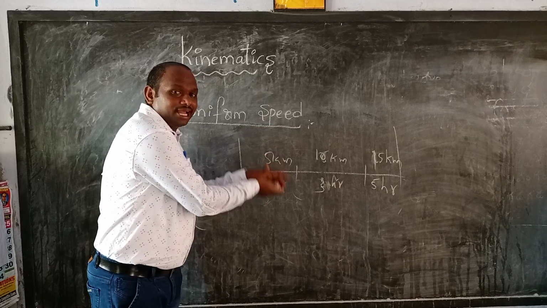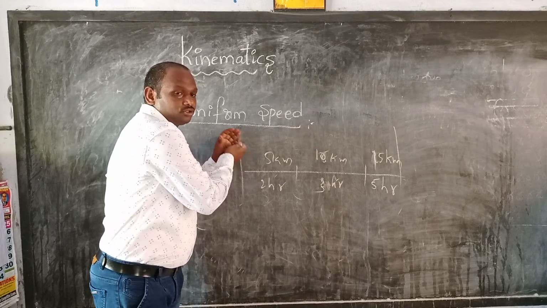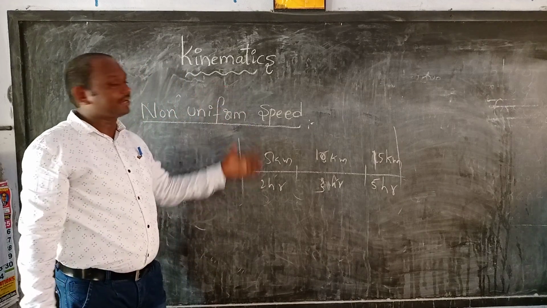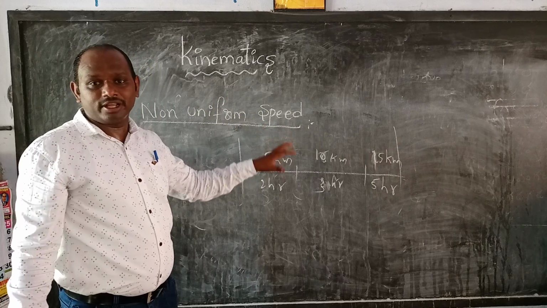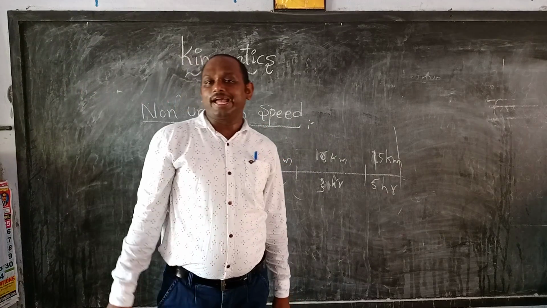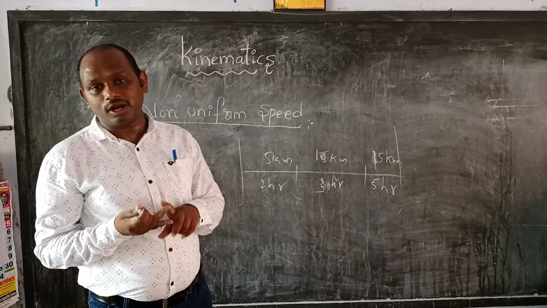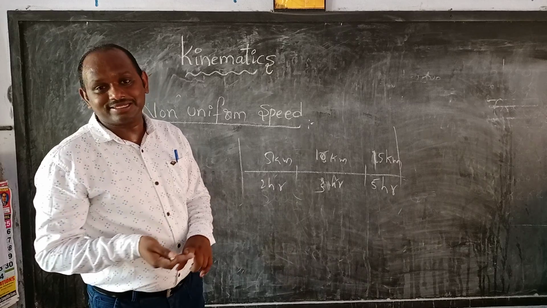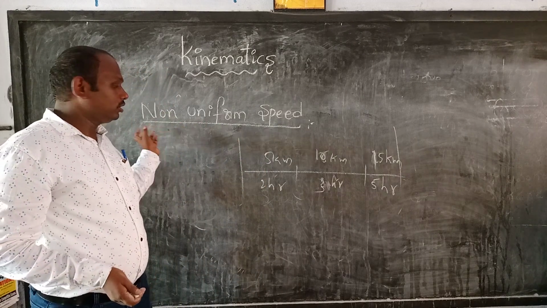Sometimes distance is not equal and time is equal. Any one of them equal only; the remaining one is automatically unequal. That is called non-uniform speed. Examples of non-uniform speed are the daily traveling of a bus, a car, an aeroplane. These are all examples of non-uniform speed. Understood all of you?